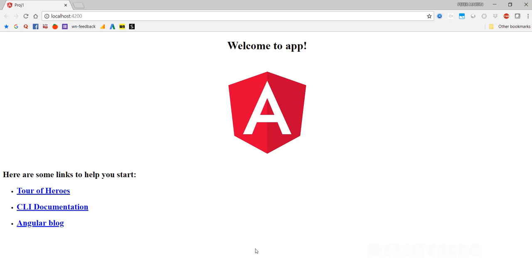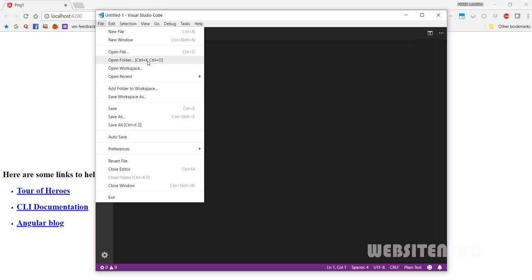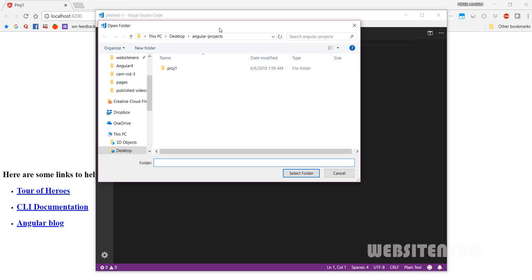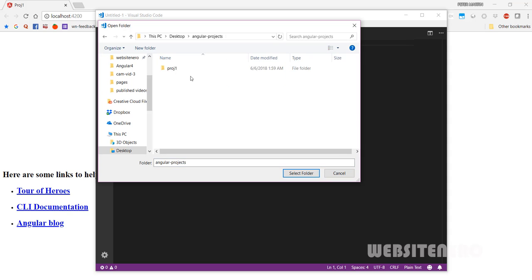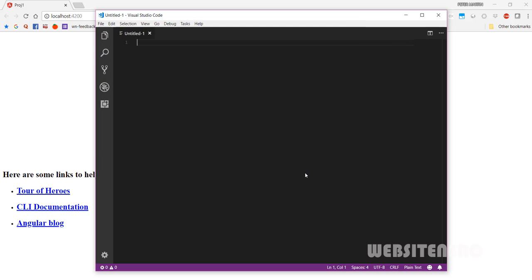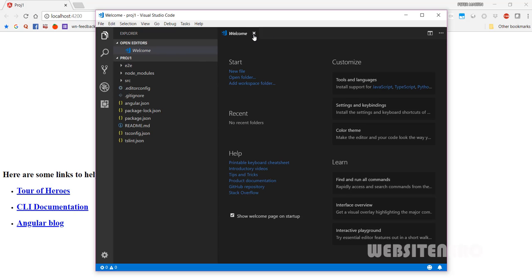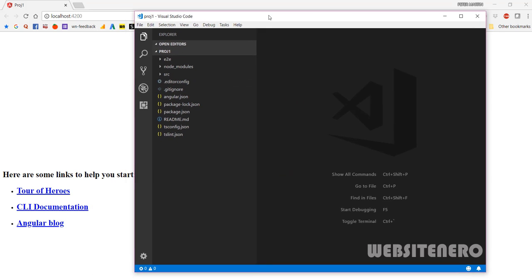Okay, so just open VS Code and file, open folder. So desktop, and then Angular projects and project 1. I'm just selecting this folder. Let's see, yeah, close it out, we don't need it. Okay, so this is the project structure.